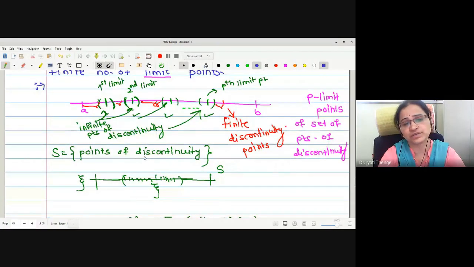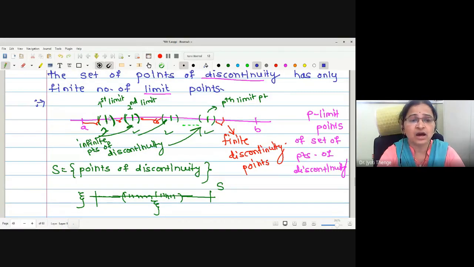For the set S of points of discontinuity, whenever I cover a limit point in a small neighborhood, infinitely many points will get enclosed by the definition of limit point. In every neighborhood of a limit point, there are infinitely many points of discontinuity. Therefore, one can say that outside these subintervals, there remain only finitely many points of discontinuity.